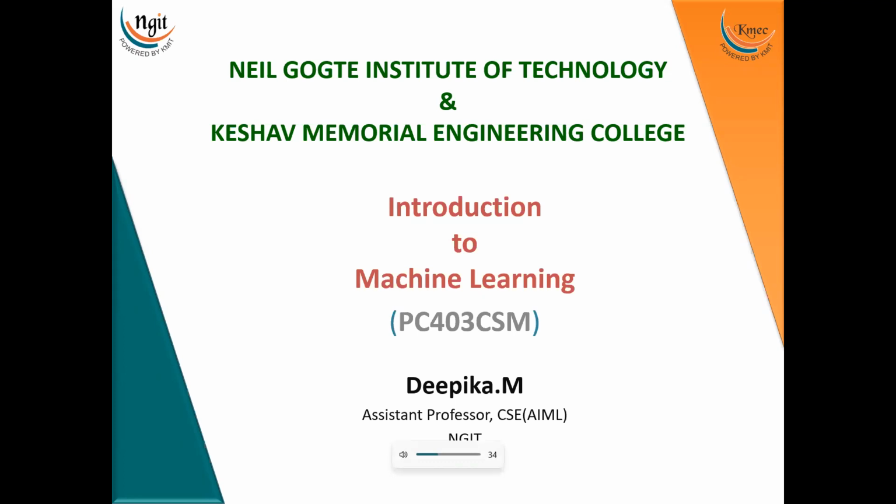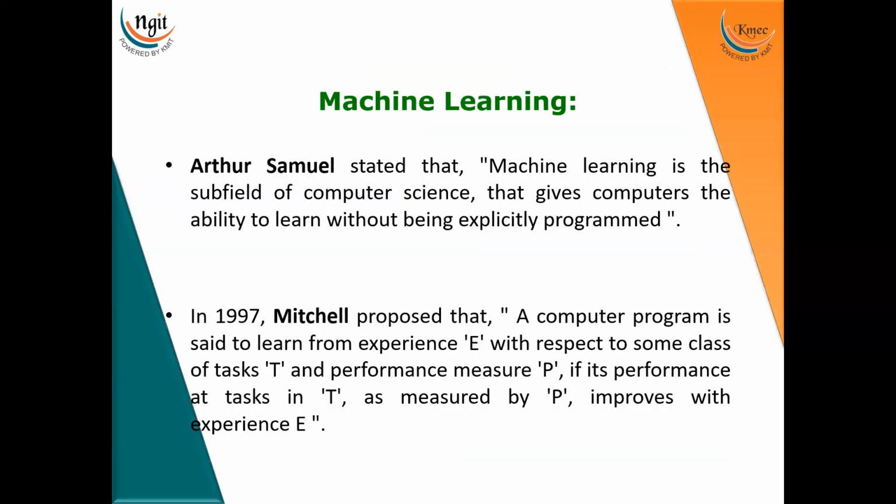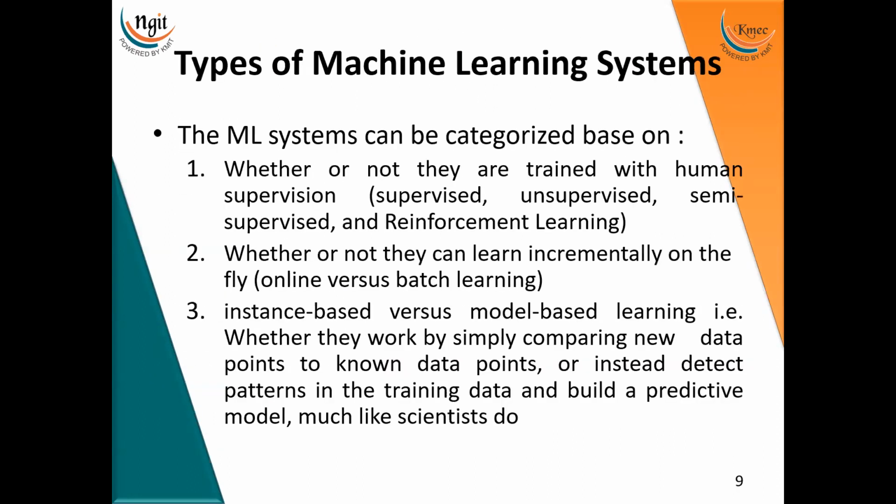Good morning, everyone. In the last class, I gave an introduction to machine learning. What is machine learning? Why do we use machine learning? What is the difference between the traditional approach and the machine learning approach? And I also discussed the different categories of machine learning. Today, I'm going to explain one category of machine learning, that is, the four types of machine learning.